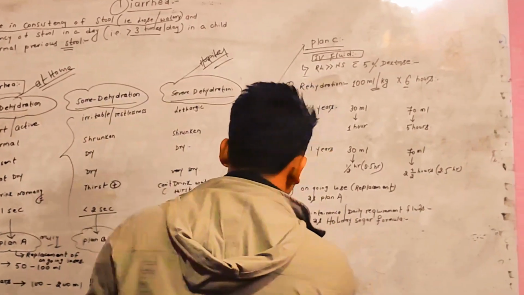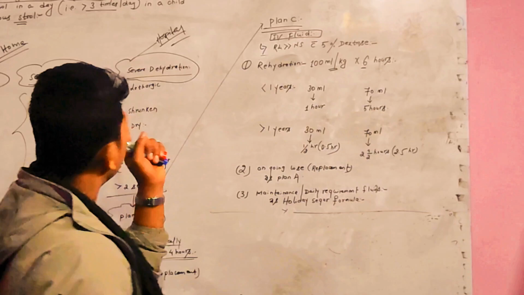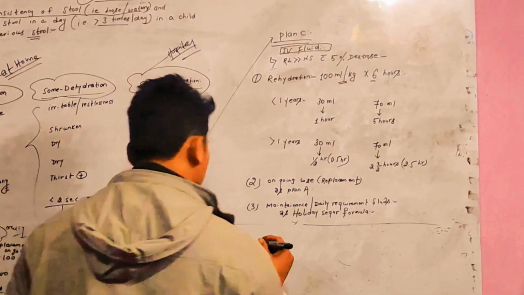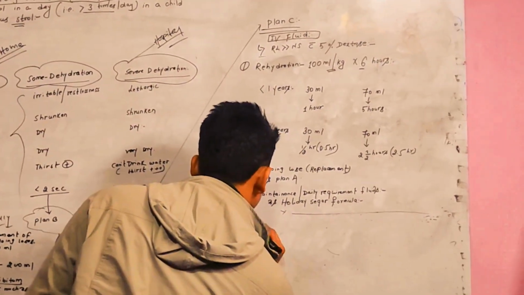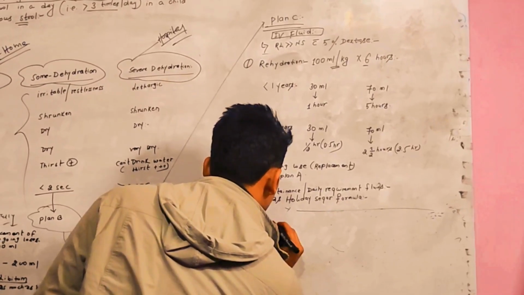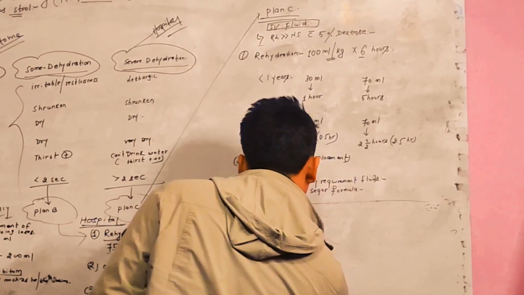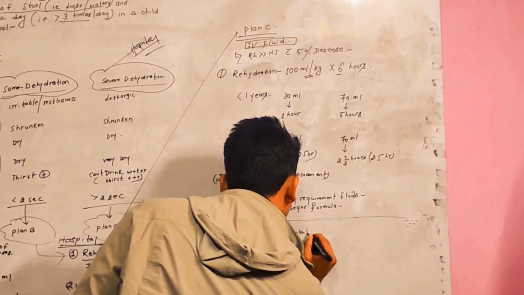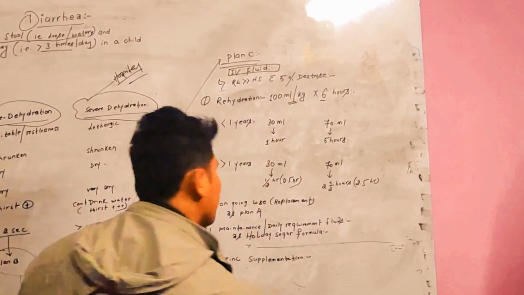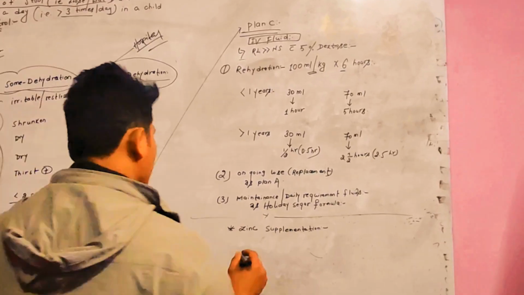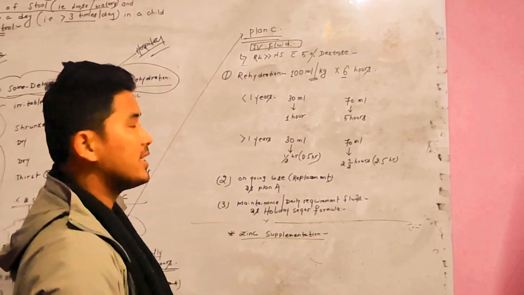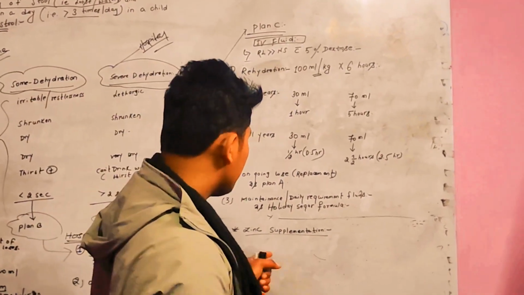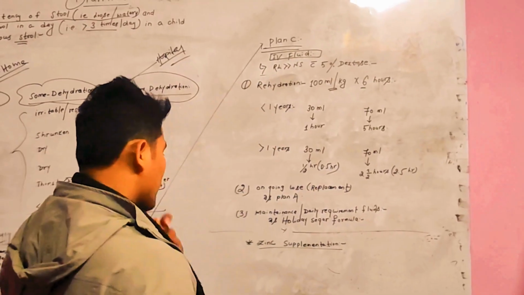With these fluids, we also provide zinc. So there is zinc supplementation. What is the function of zinc? Zinc has three functions, which is why we supply it.